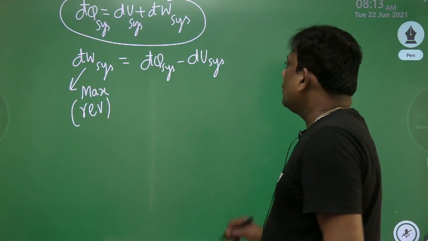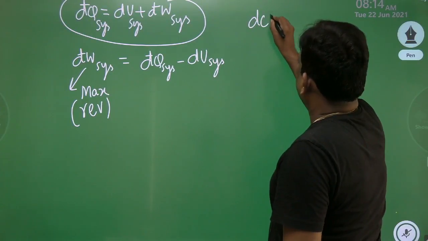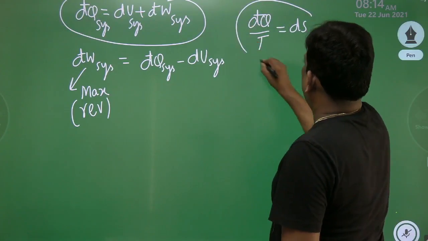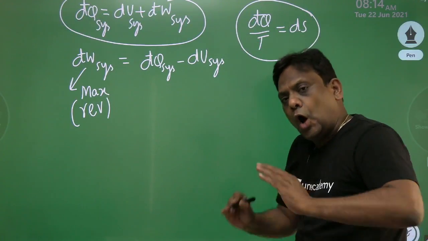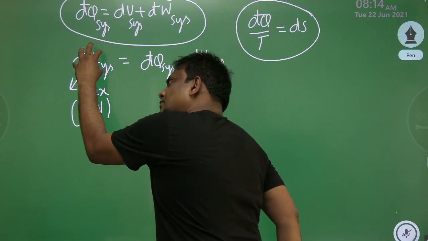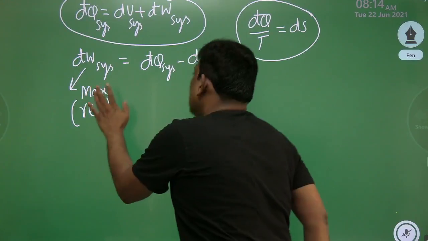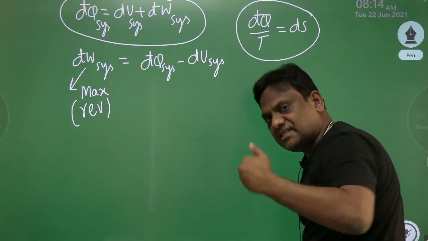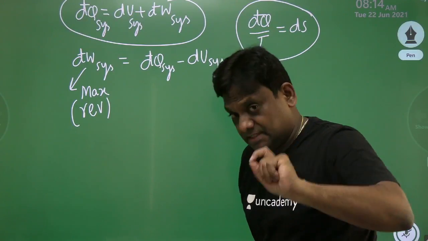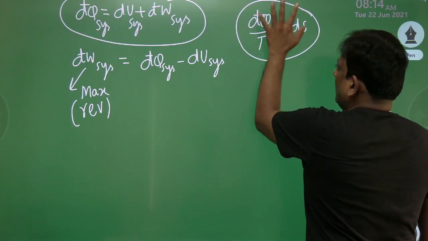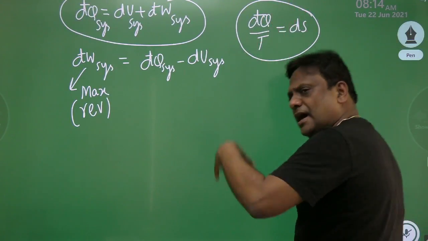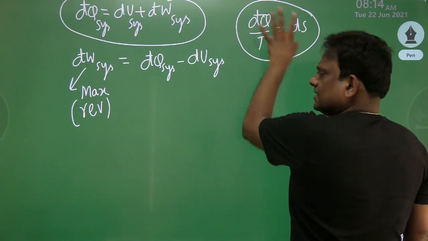Now, we also studied in entropy that d'Q by T is equal to dS, but this is strictly valid for a reversible process. Since our intention is to calculate maximum work, and maximum work is possible only when the process is reversible, I can apply this equation. There is no problem at all, because this is strictly valid for reversible cases.